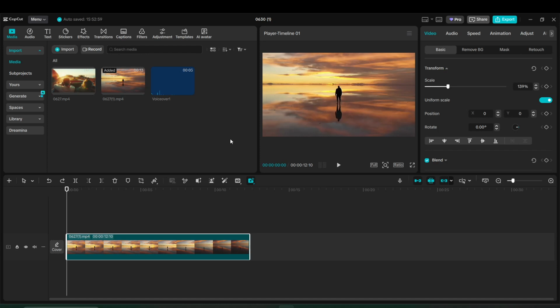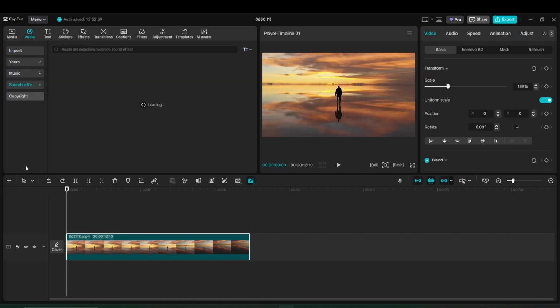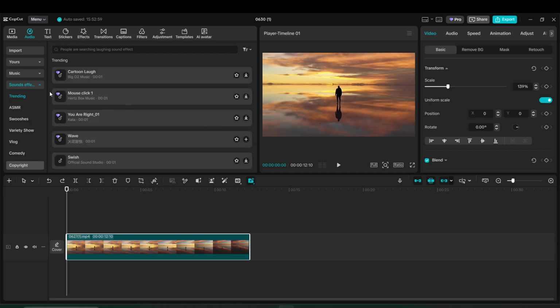The good news is that CapCut on PC makes this really easy, and you can do it all with the built-in sound library. To get started, move your mouse up to the top left menu area and click on the tab labeled Audio. Once that opens, look just below in the left sidebar and select Sound Effects. As soon as you click it, CapCut will open its built-in sound bank, giving you access to a large collection of ready-to-use audio clips. This is the main place where you'll browse for sound effects without needing to import anything from outside the program.